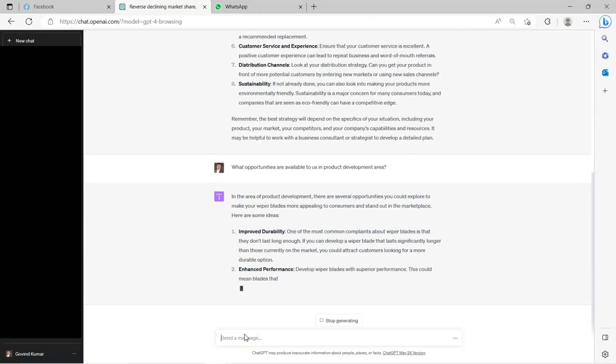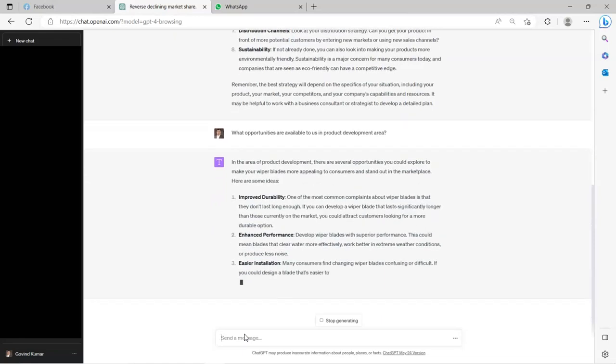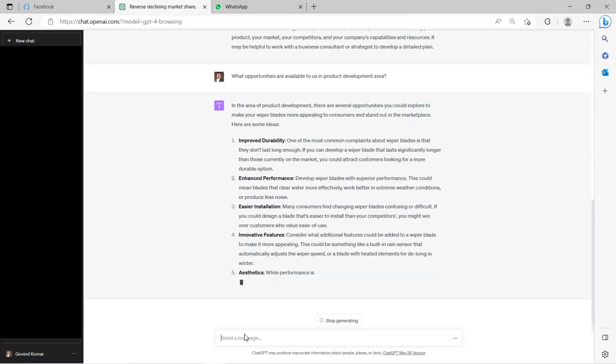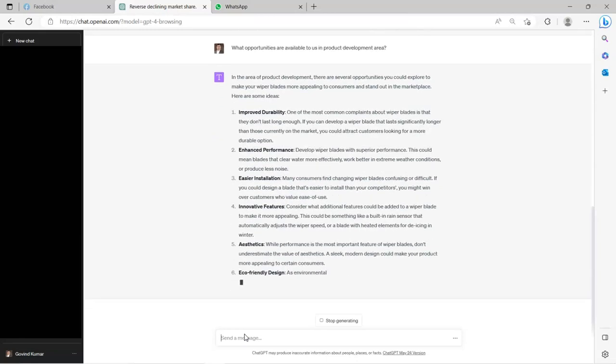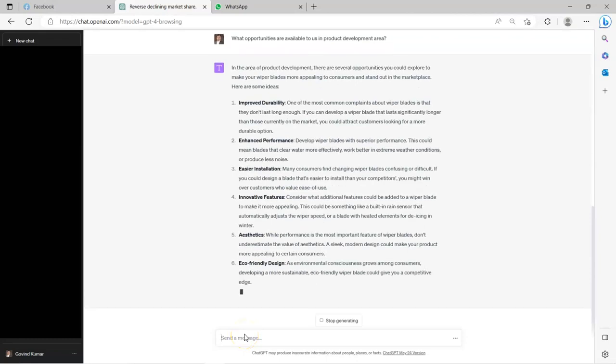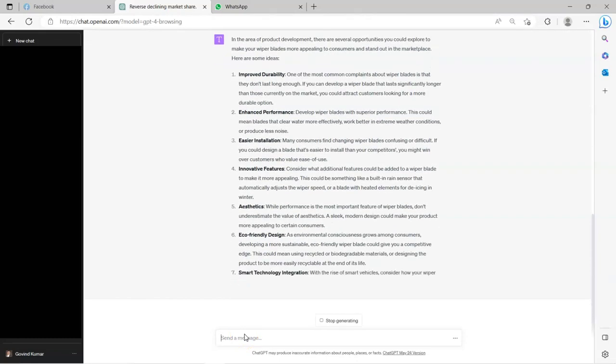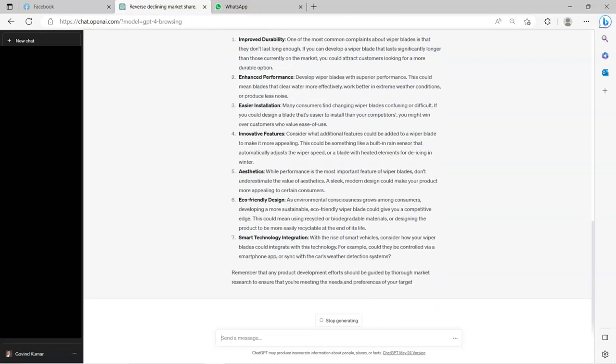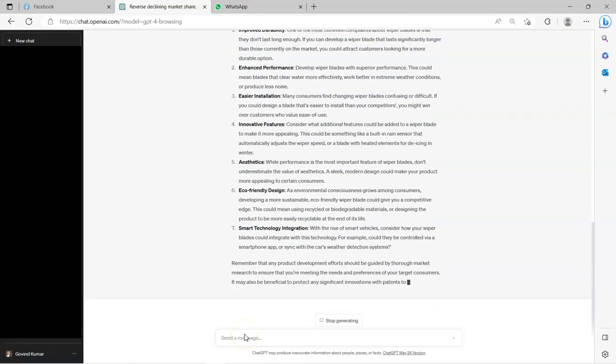Here ChatGPT is providing specific responses related to the product development area. That is new product introduction or enhancements to existing products. It talks about improved durability, enhanced performance, easier installation, more innovative features, eco-friendly design, smart technology integration.